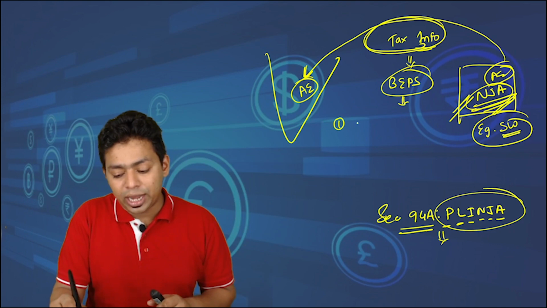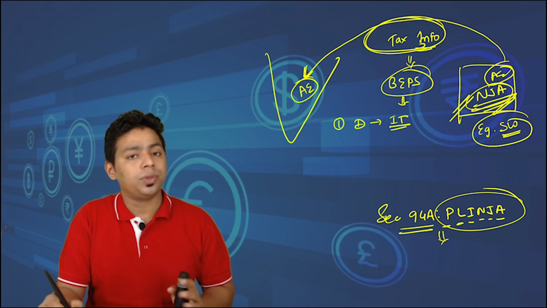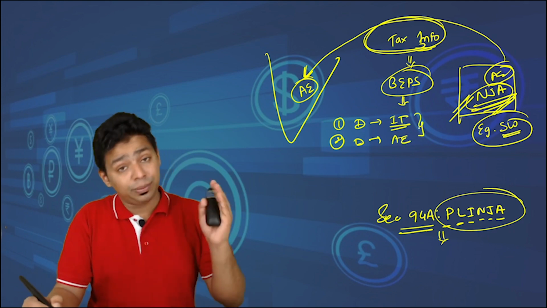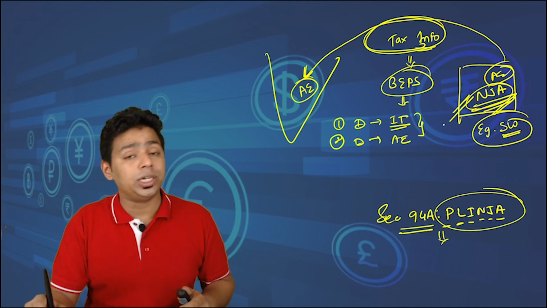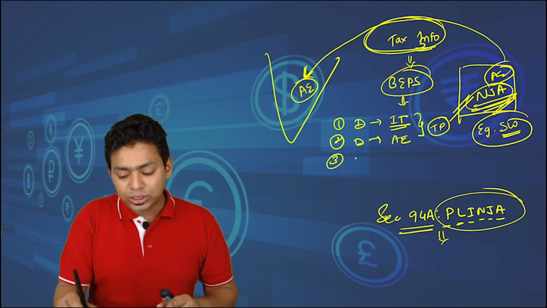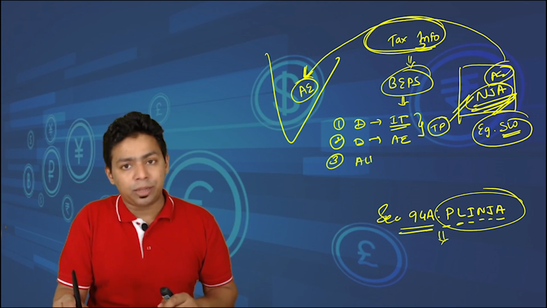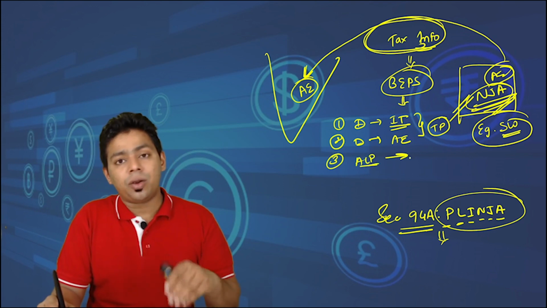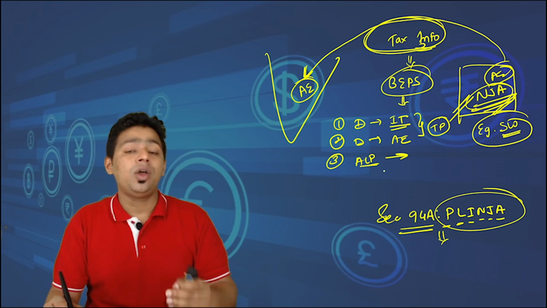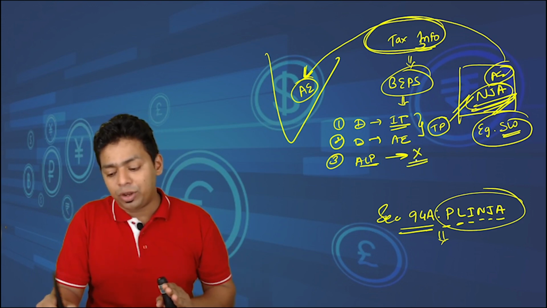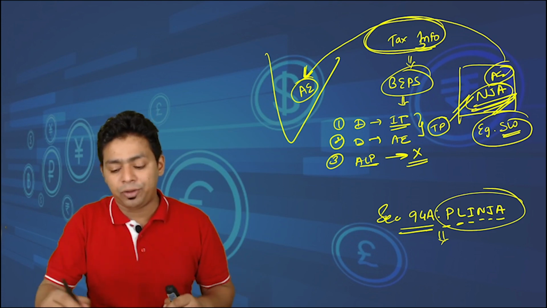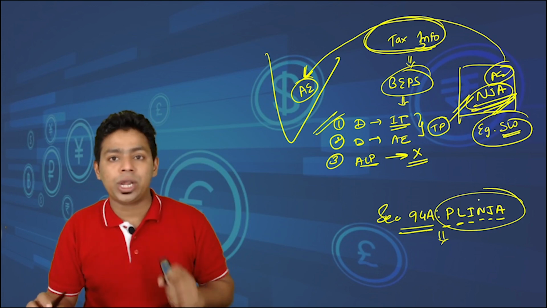First of all, it will be treated as a deemed international transaction. Secondly, you will be deemed to be associated enterprises. And because it is a deemed international transaction between deemed associated enterprises, TP provisions will apply and arm's length provisions will apply. When arm's length provisions are applicable, there are certain relaxations, like the 3% variation rule and the range concept. All those benefits will not be applicable. Relaxation benefits and escape routes will not be applicable when you are doing the transaction with PLINJA, a person located in a notified jurisdictional area.